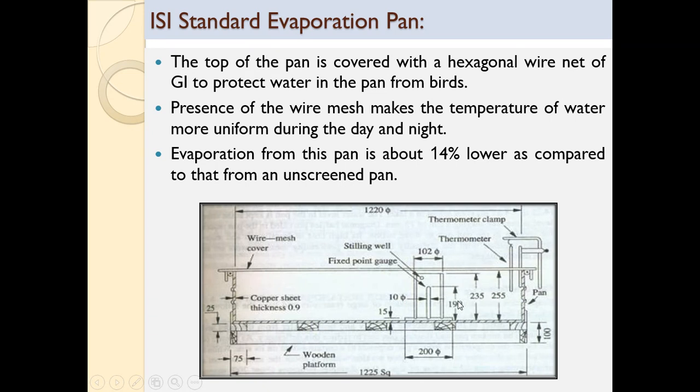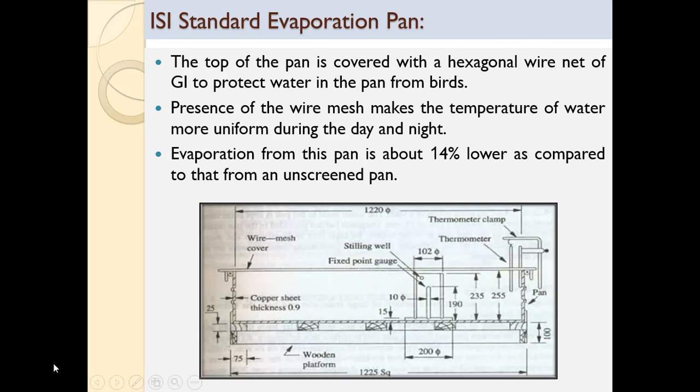In case of this IS pan, a stilling well is provided. This is very important. The diameter of the stilling well is 102 mm. The depth of the stilling well is 235 mm, equal to the top of the water, and the pointer is provided at 190 mm. The diameter of the pointer is 10 mm. So this is about this IS standard.